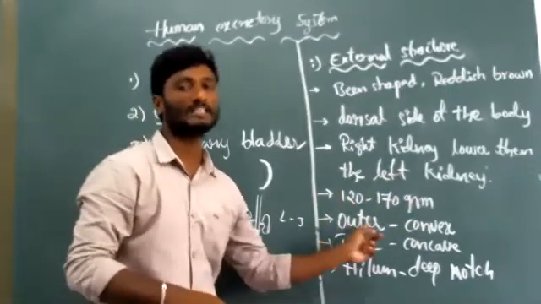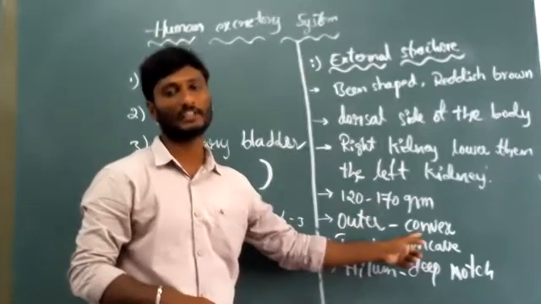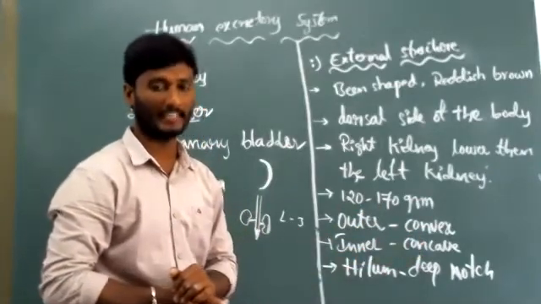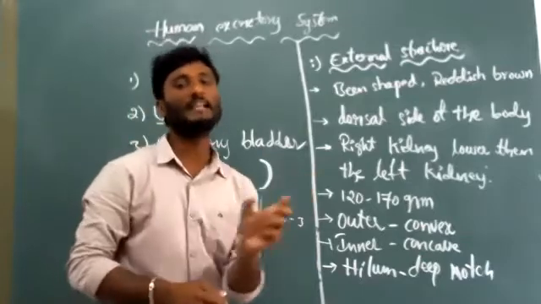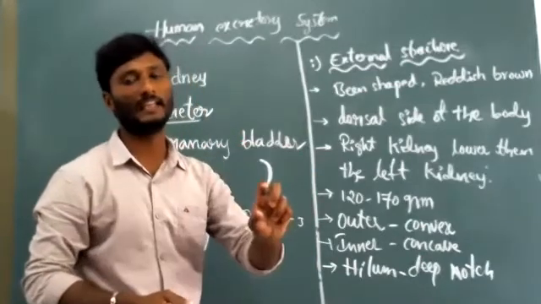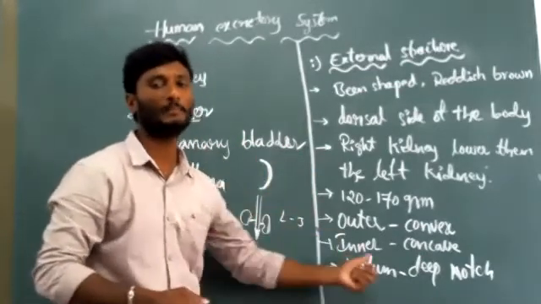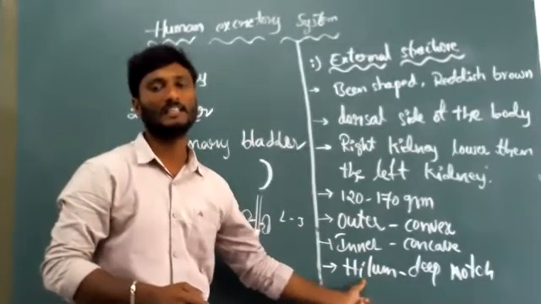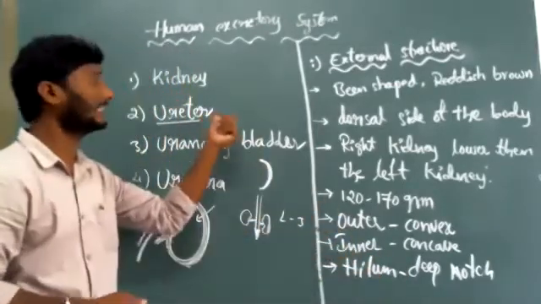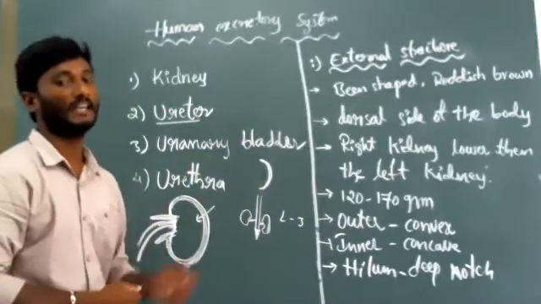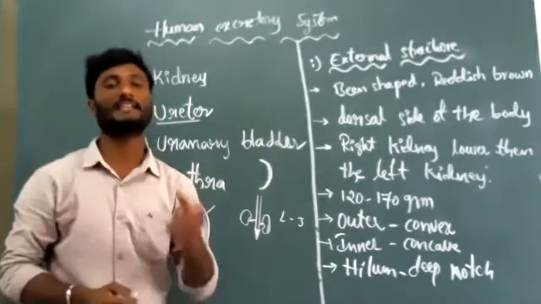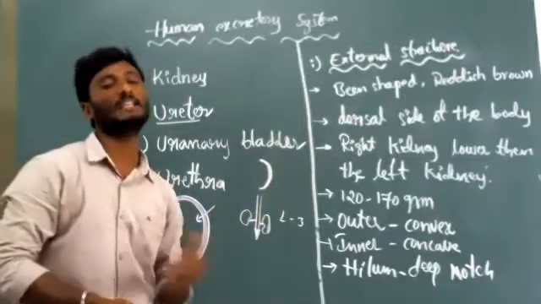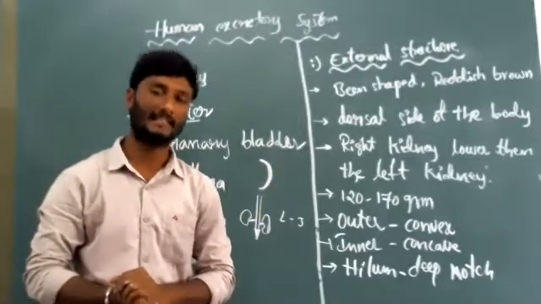Okay, the outer side of the kidney looks like a convex shape and the inner side looks like a concave. Okay, in the middle of the kidney a deep notch-like structure is there. The structure name is called a hilum. In this hilum, the ureter will be existing and several types of blood vessels and nerves are entering into that kidney. This is the external structure of human kidney.